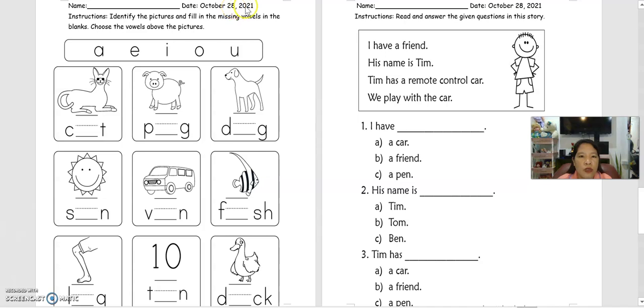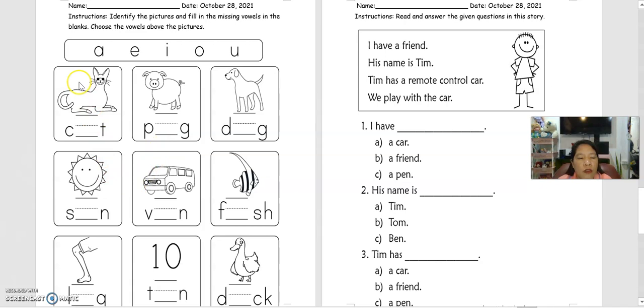October 28th, 2021. So today we were going to identify the pictures and fill in the missing vowels, the middle sound. So choose the vowels above the picture. Okay, so here there are 5 vowels. So you were going to fill this one into the middle of each word.